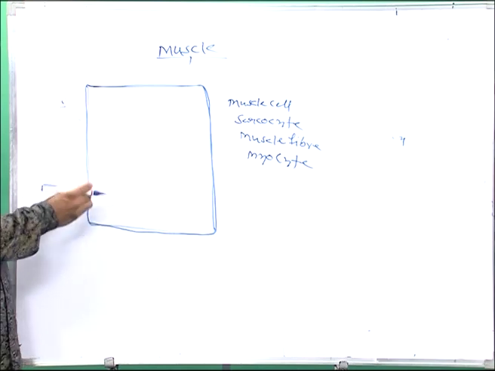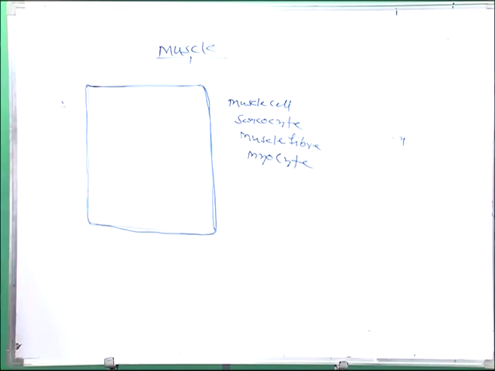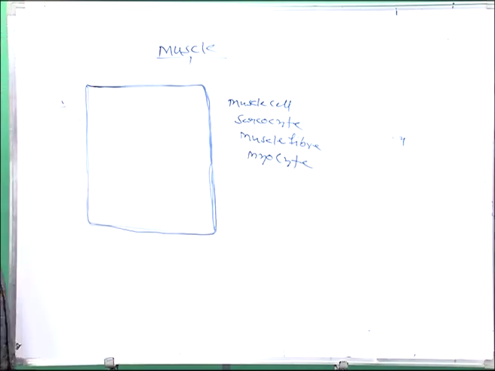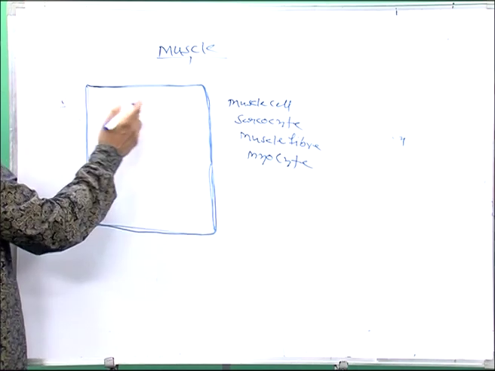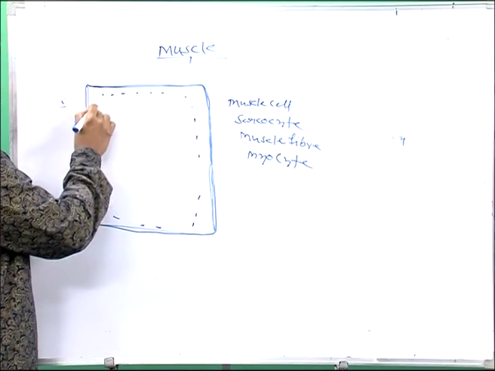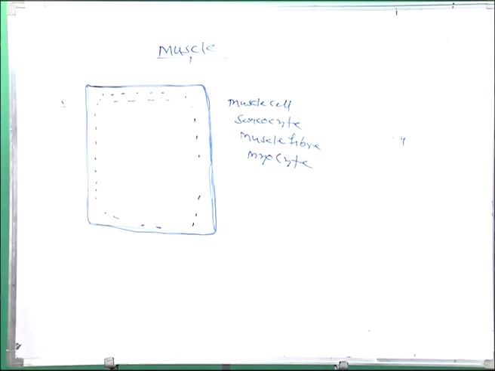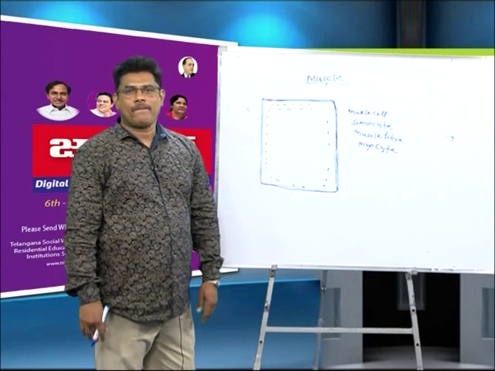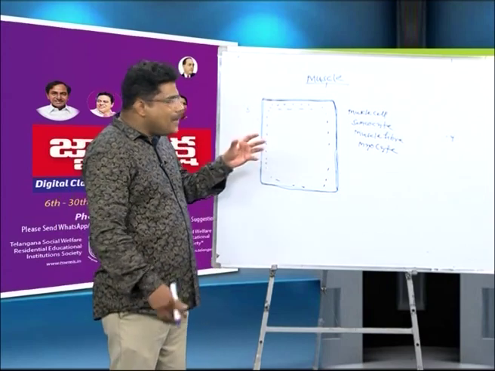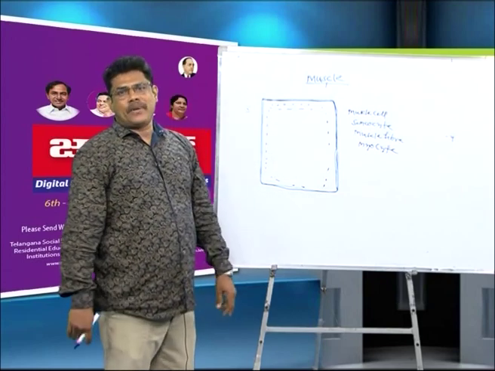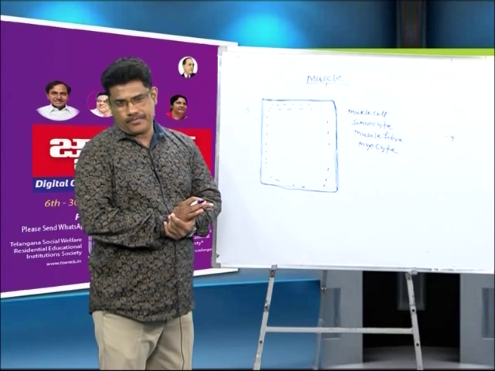This skeletal muscle cell is cylindrical in shape. It is covered by the plasma membrane, whose other name is sarcolemma. Below the sarcolemma, cytoplasm is present. The cytoplasm is known as what? Sarcoplasm. In this cytoplasm, the endoplasmic reticulum is present, known as the sarcoplasmic reticulum. Mitochondria are present, known as sarcosomes.